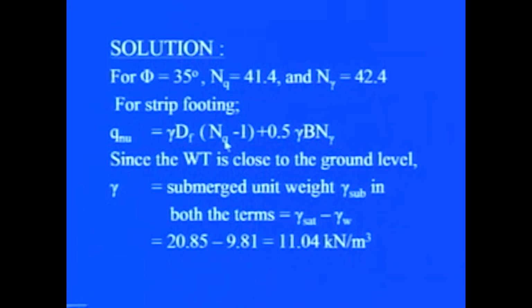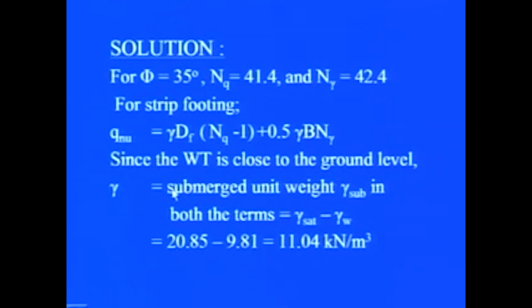Now, again, in order to solve this problem, once we know the value of phi, Nq and N gamma parameters are obtained from the table, and we substitute these values in the equation of Terzaghi for the strip footing, and that is gamma Df (Nq minus 1) plus 0.5 gamma B N gamma. Now, we know that the water table is very close to the ground surface.